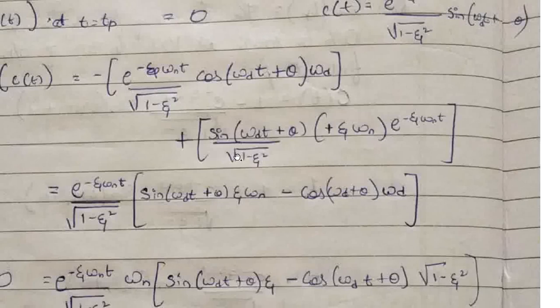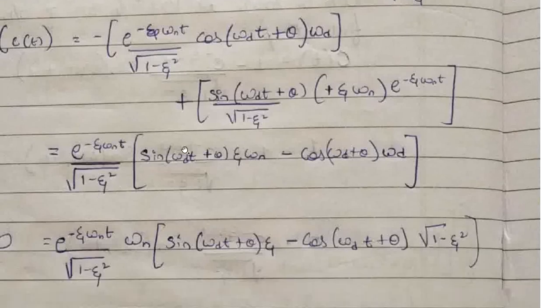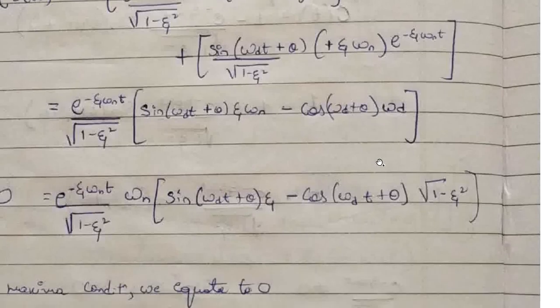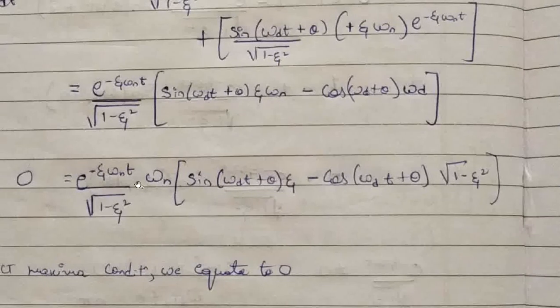Now in the first term and second term, we have e to the power minus zeta omega nt by root of 1 minus zeta square, which is taken common outside. Inside, let me write sin omega dt plus theta into zeta omega n, minus cos omega dt plus theta into omega d. This is the expression we got. In both the terms we can expand omega d in terms of omega n root of 1 minus zeta square, and omega n is taken outside. So here only zeta is there, and here only root of 1 minus zeta square.